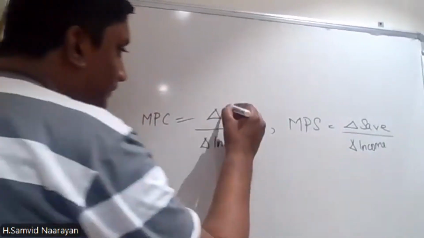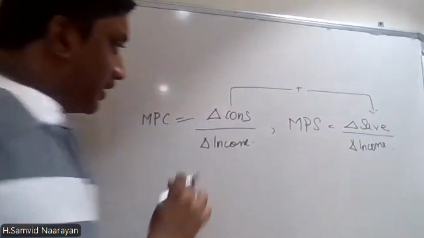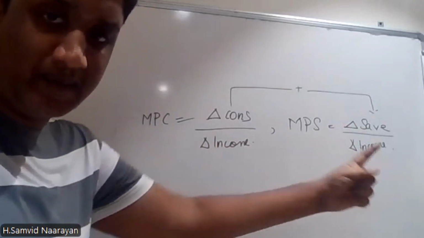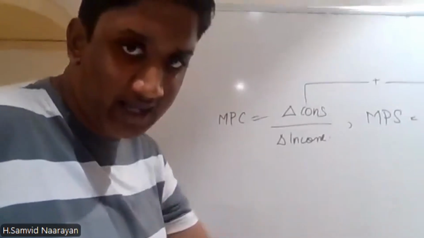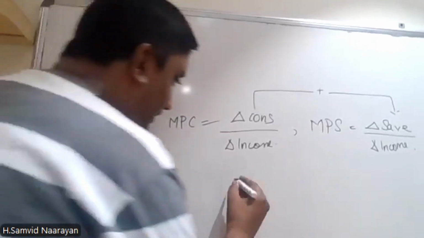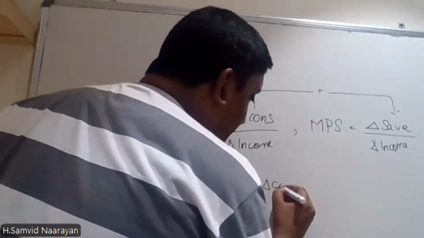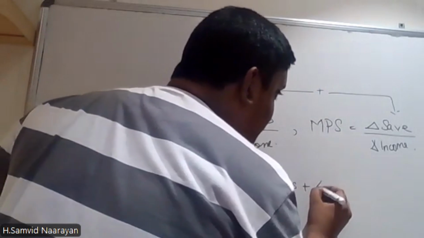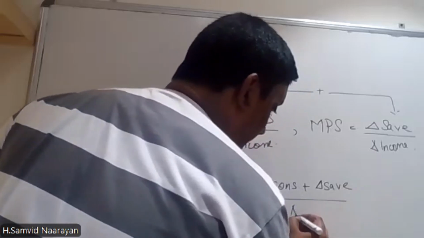And one more thing, if we add these two, that is the marginal propensity to consume and marginal propensity to save, if they are added together, we get change in consumption plus change in saving divided by the change in income.